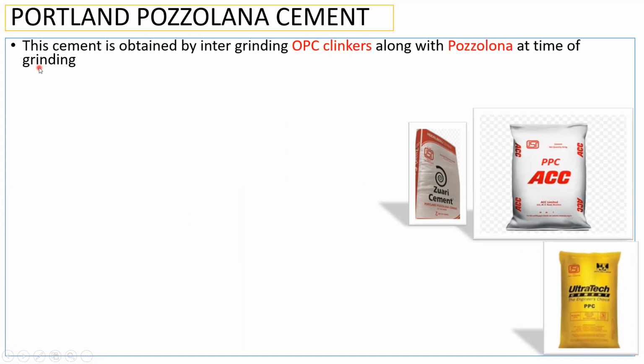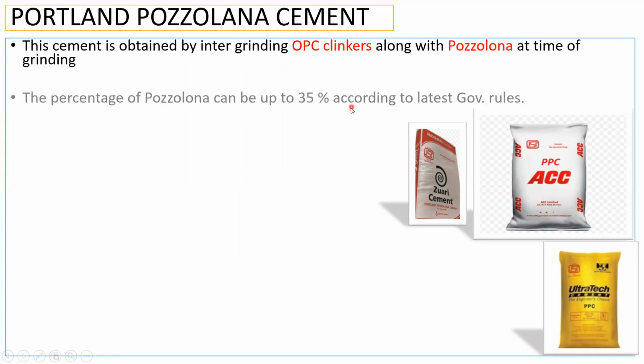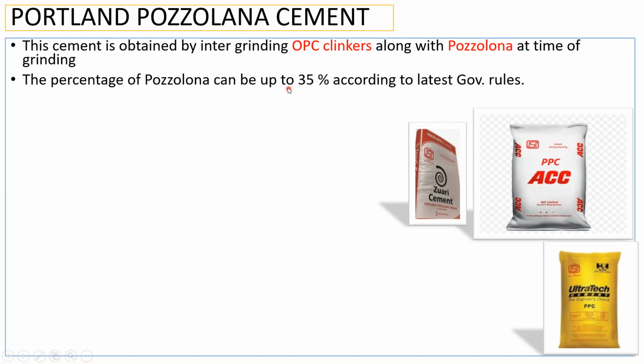We have seen that, right? During the manufacturing of the cement, I told you to add gypsum, and along with the gypsum, I told you you can add even pozzolana. So these pozzolanas are added at that time, and then it becomes a Portland pozzolana cement. The percentage of pozzolana can be up to 35% according to the latest government rules.